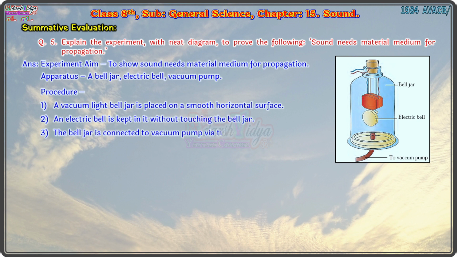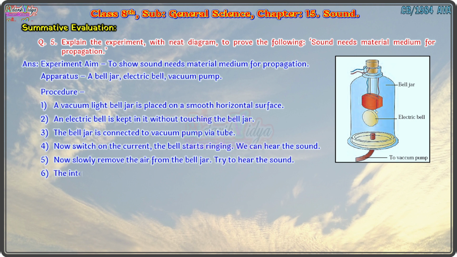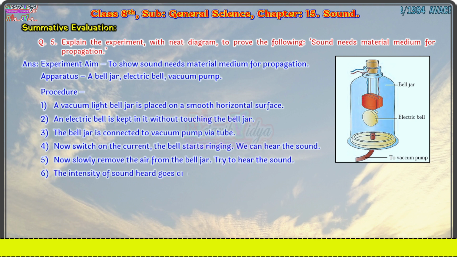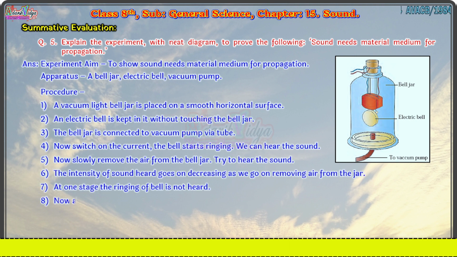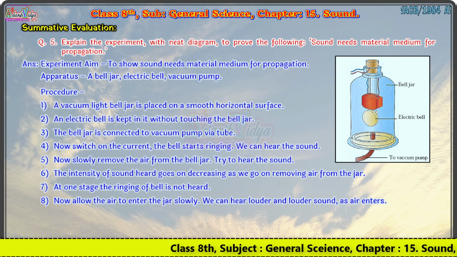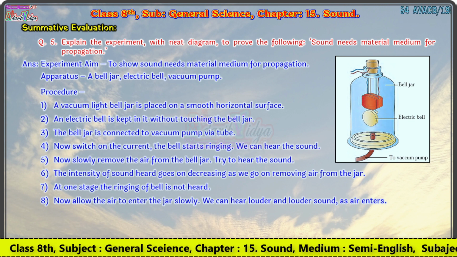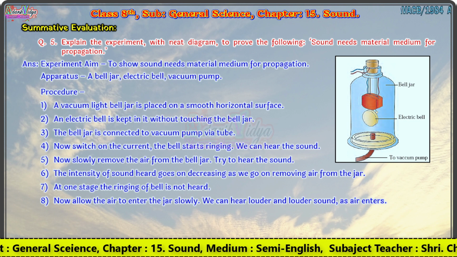Procedure: 1. A vacuum bell jar is placed on a smooth horizontal surface. 2. An electric bell is kept in it without touching the bell jar. 3. The bell jar is connected to vacuum pump via tube. 4. Now switch on the current, the bell starts ringing. We can hear the sound. 5. Now slowly remove the air from the bell jar. Try to hear the sound.